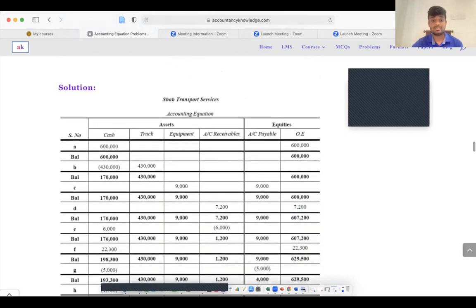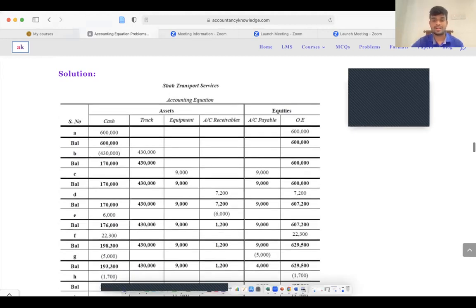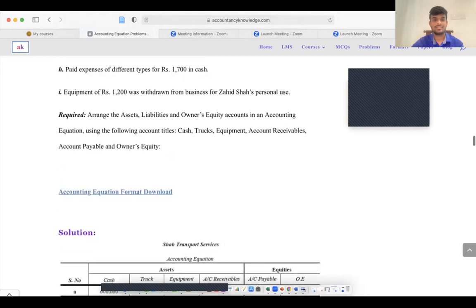So you didn't receive any money but you have sent some goods to Arshaf Abi. So 7,200 will be your receivable and your income will be increased by 7,200 because it is a kind of sale.